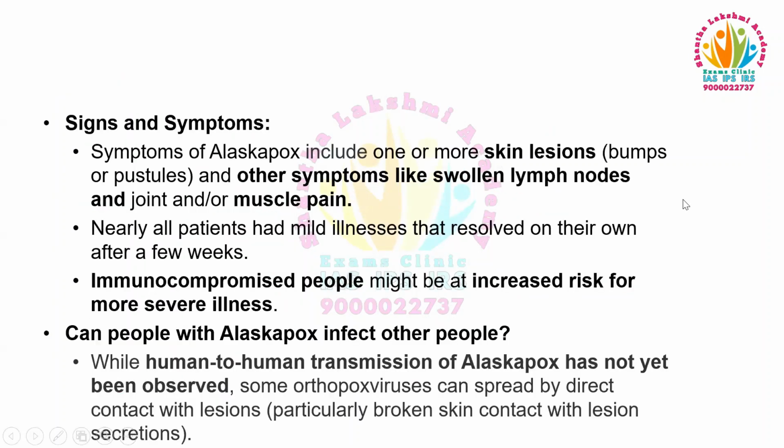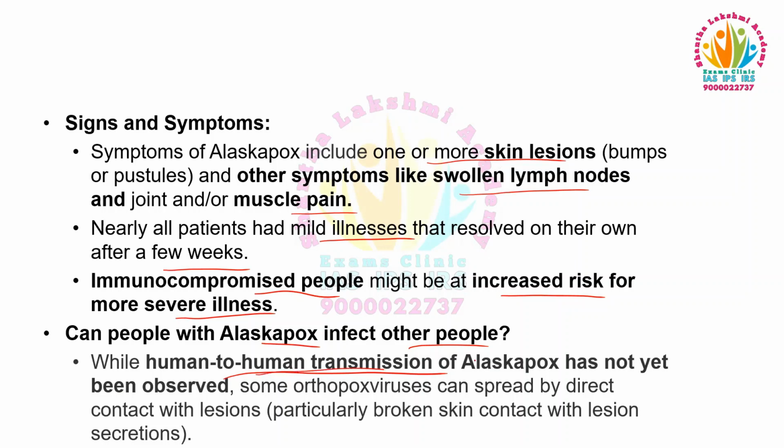Signs and symptoms of Alaskapox include one or more skin lesions and other symptoms like swollen lymph nodes and joint and muscle pains. Nearly all patients had mild illness that resolved on their own after a few weeks. Immunocompromised people might be at increased risk for more severe illness. Can people with Alaskapox infect other people?